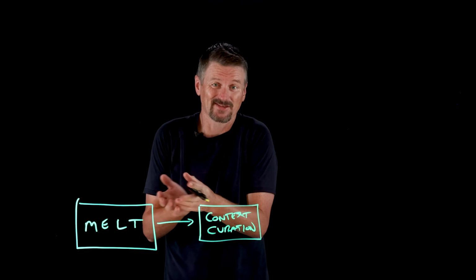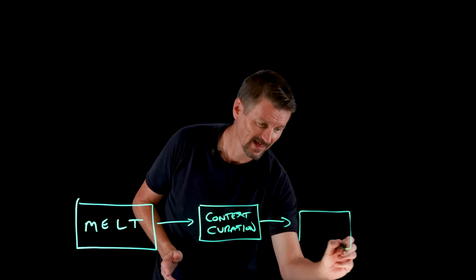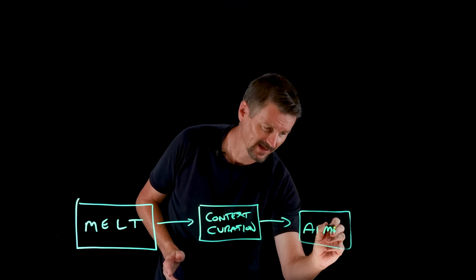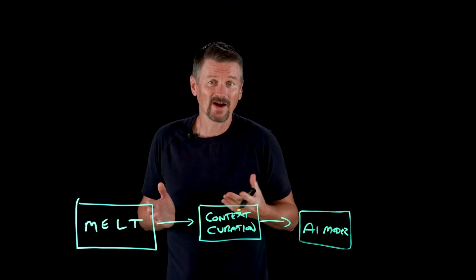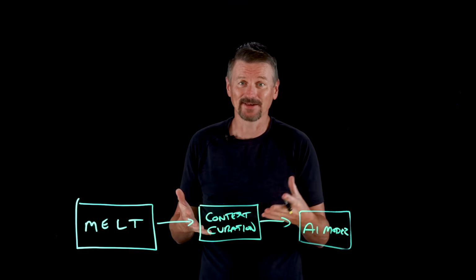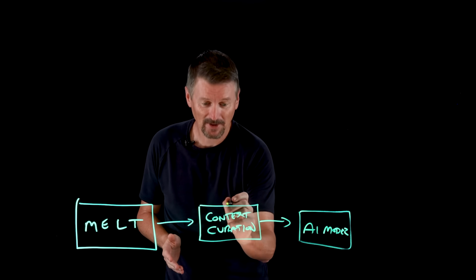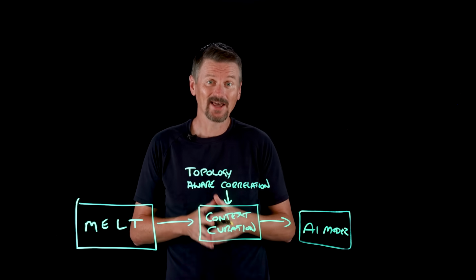And instead of just dumping all of that collected data straight into our AI model here, we're actually going to do an intermediary step, which is we are going to strategically feed it only the signals that actually matter for the incident at hand. And we're going to do this through topology-aware correlation.